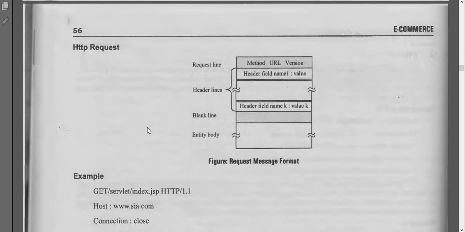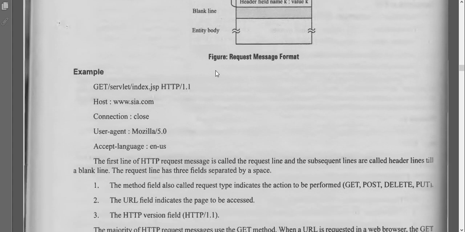This is the HTTP request: request line, header lines, blank line, entity body. So what is the message, and through which URL you are sending a request, all these things will be in the example. GET /servlet/index.jsp HTTP/1.1, Host: cia.com, Connection: close, User-Agent: Mozilla/5.0, in the sense whatever Firefox we use, Accept-Language: US. So this is a simple example of a request that we have to send.